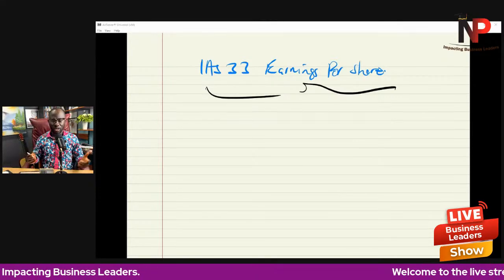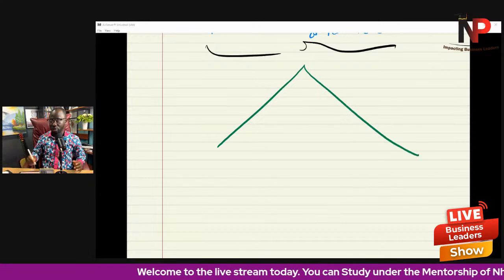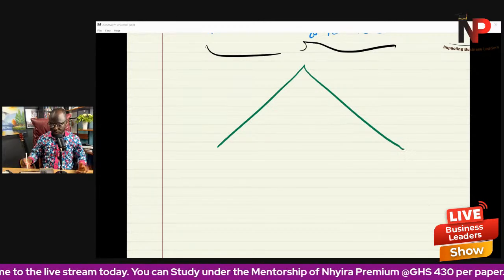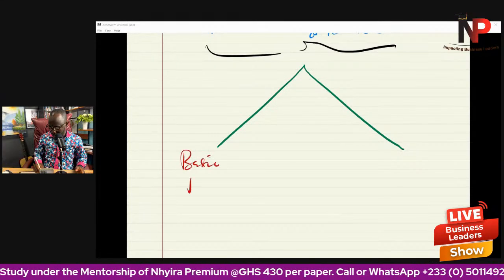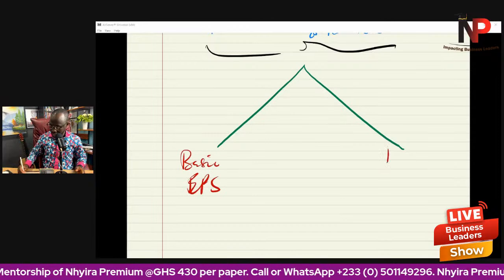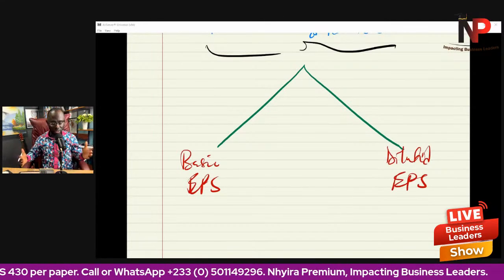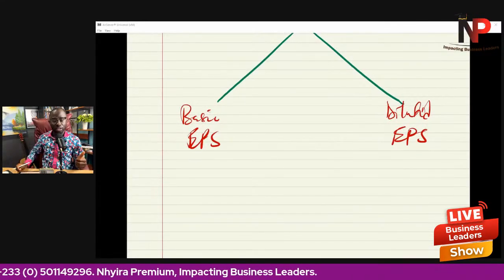Now, you need to understand that when it comes to earnings per share, it's going to be divided into two. So we're going to be looking at this in a two-part discussion: the basic earnings per share and then the diluted earnings per share.